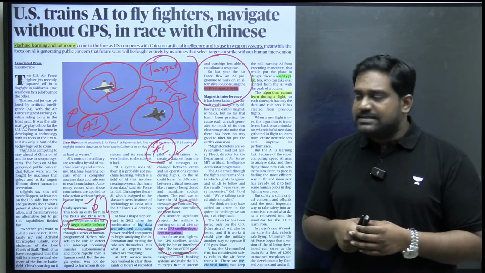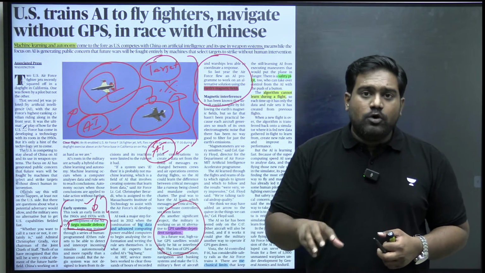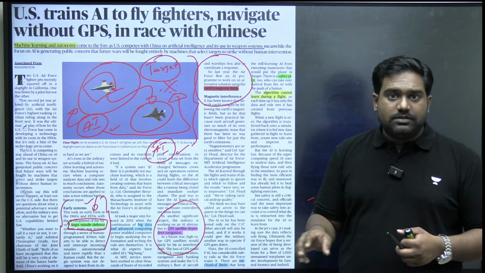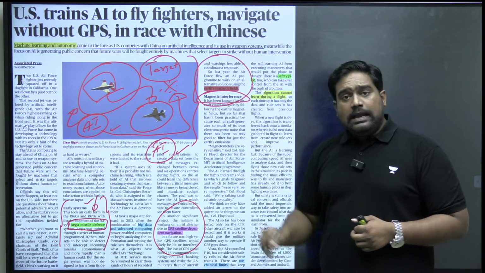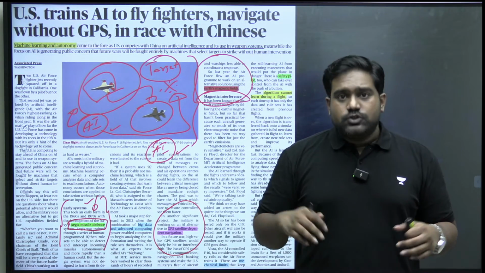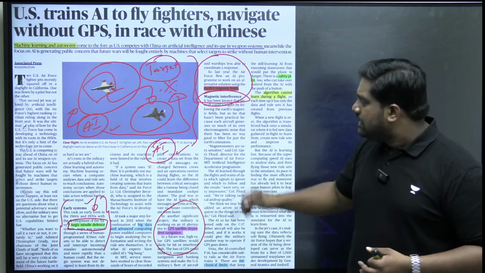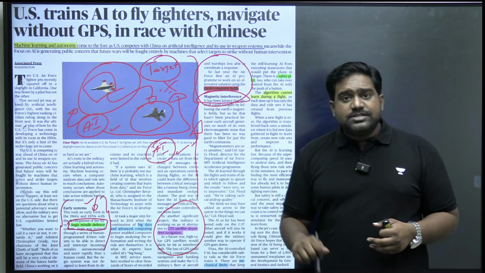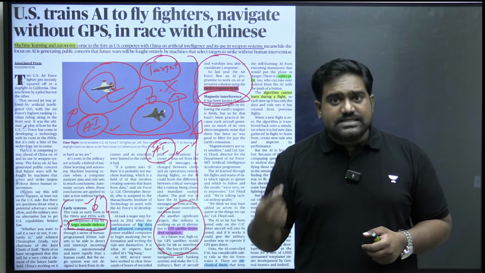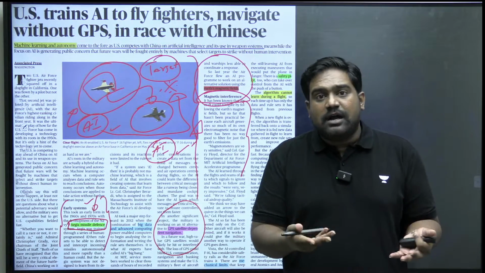So basically what it means is that tomorrow you might have fighter jets, planes, which are flown by AI pilots, which can essentially use the magnetic field of the Earth through magnetosensors and use that to navigate and fly without depending on satellite-based navigation. So even if the satellites are knocked out, even if GPS is not available, these AI-driven planes can still navigate precisely by using the Earth's magnetic field, because machines have the ability to separate the magnetic interference from the Earth's magnetic field, which humans can't do.